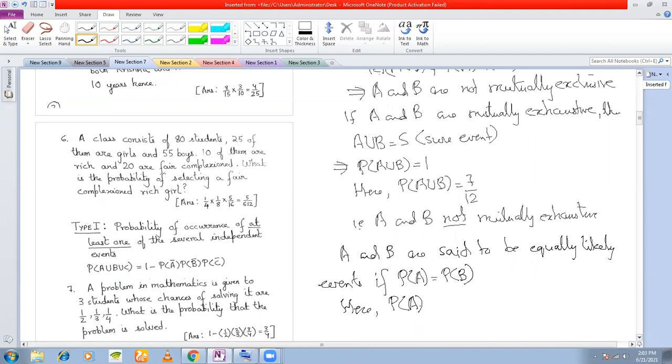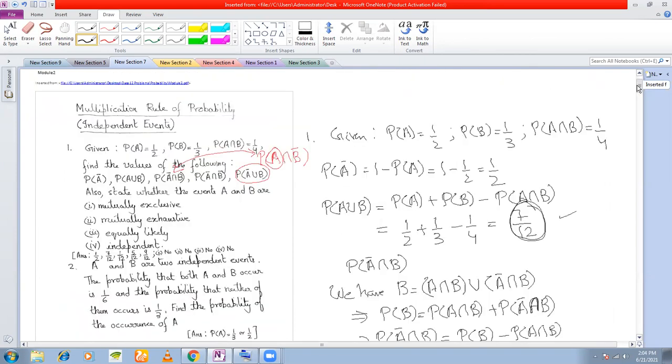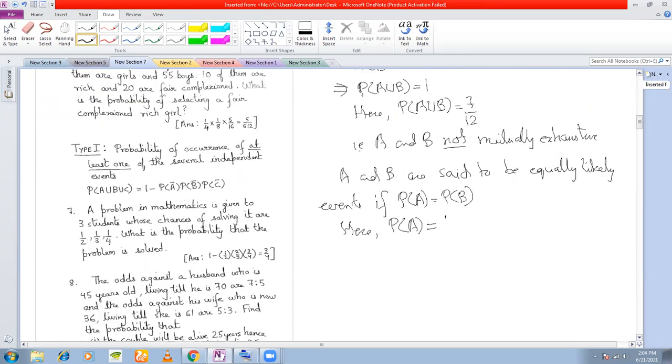Not exactly, it can be 1/3 also. Even then they are equally likely. Probabilities have to be equal. So here P(A) is half and P(B) is 1/3. They're not equal, that is P(A) is not equal to P(B). Hence, A and B are not equally likely.